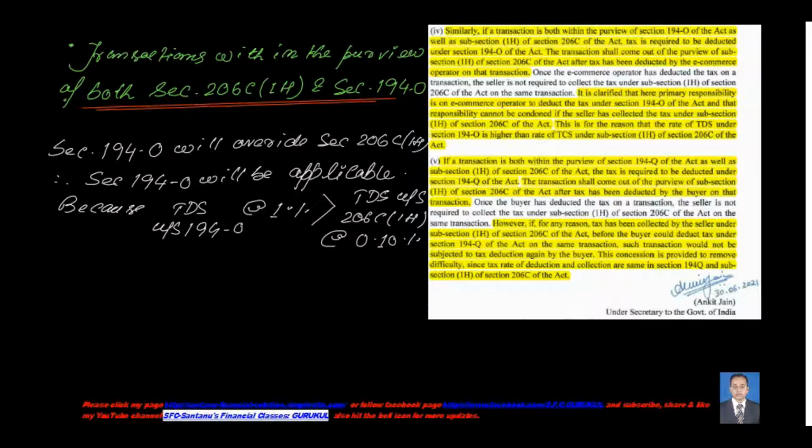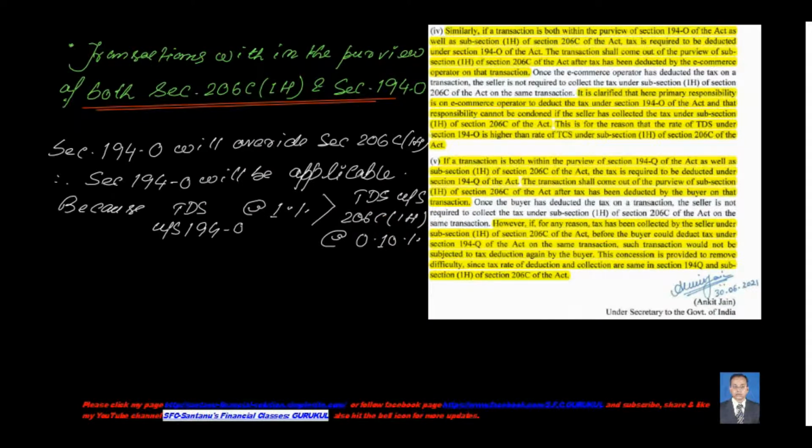The reason is the same that I told you. In this case section 194O will be applicable because the TDS rate under this section is higher, that is 1%, than the TCS under section 206C(1H), sorry, at the rate of 0.1%.